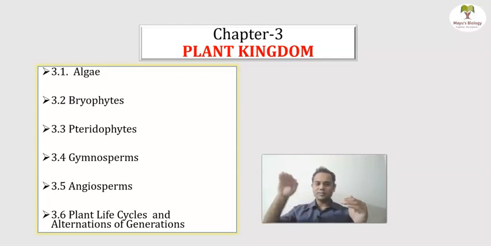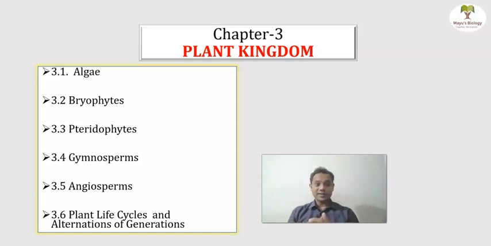Then second is the bryophytes. Bryophytes mostly occur in moist or shady places, sea shores or river banks. So they are called the amphibians of the plant kingdom. You know amphibians like frogs can live in water as well as land. But bryophytes are called the amphibians of the plant kingdom. Why is it so? It will be very interesting. We will discuss it later in that lecture.